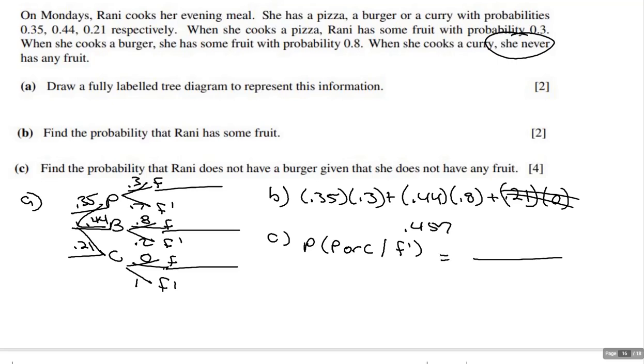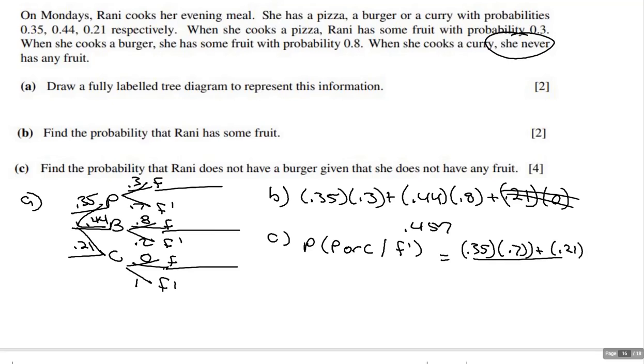So let's see. Probability of having pizza and no fruit, that's 0.35 times 0.7. The probability of having curry and no fruit, well, that's going to be 0.21 times 1, which is 0.21.